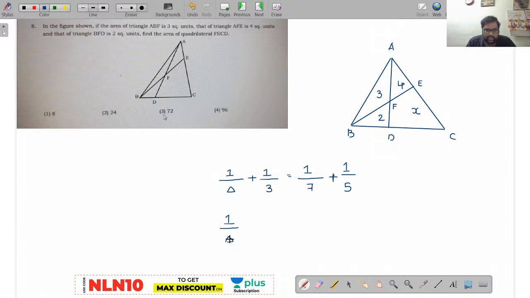1 by delta is equal to 1 by 7 plus 1 by 5 minus 1 by 3. Now see here, delta is nothing but the area of the total triangle.